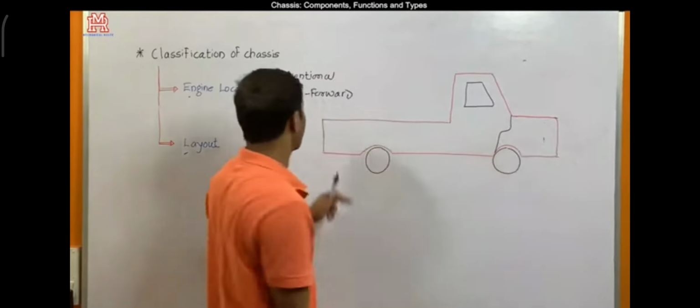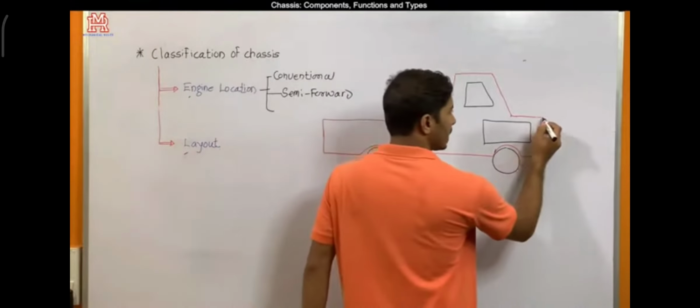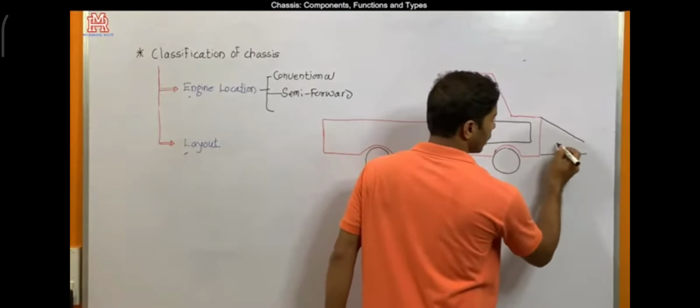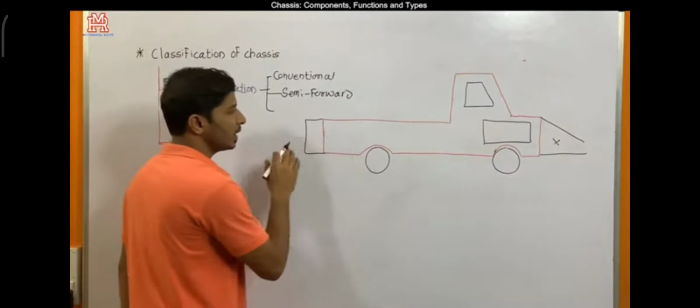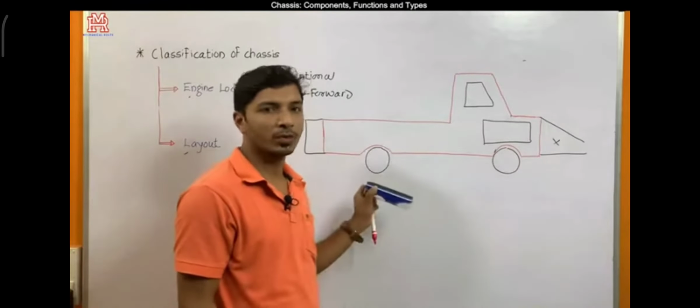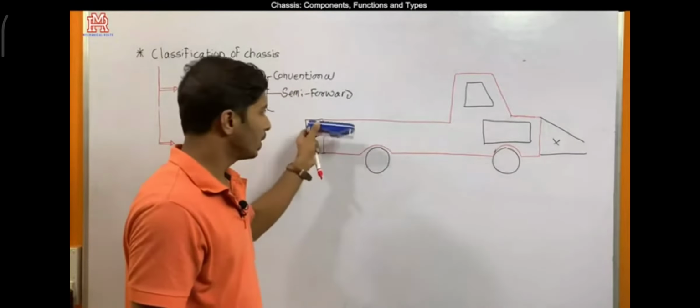Then this part was reduced, and the engine is mounted in this way. Half of the engine is mounted just below the driver's cabin, whereas the other half is mounted in the engine compartment. So as a result, what happened? These blind spots have reduced. This is reduced as compared to the conventional chassis, and this extra space which is increased here can be utilized for carrying goods, so the capacity of the truck or heavy vehicle will be improved.